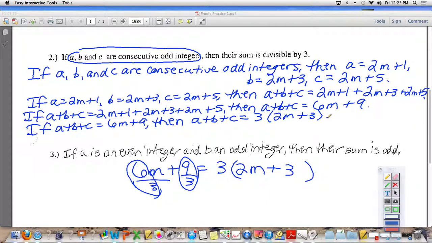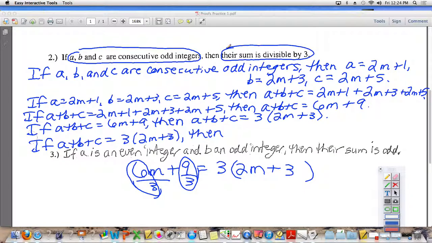The goal of this problem was to show that their sum is divisible by 3. Is it divisible by 3? Yes. Have we shown that we can write it as 3 times something? Yes. Then we're done. We just need to say we're done. So if A plus B plus C is equal to 3 times 2m plus 3, then you always finish it with the conclusion of your original conditional statement: then their sum is divisible by 3.